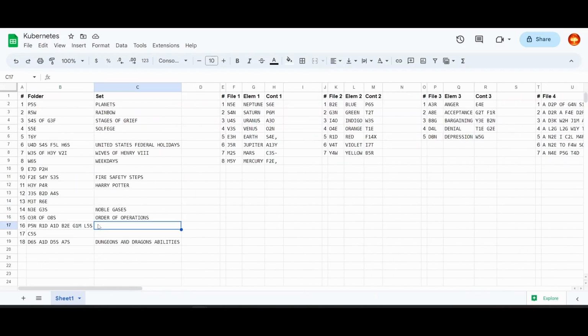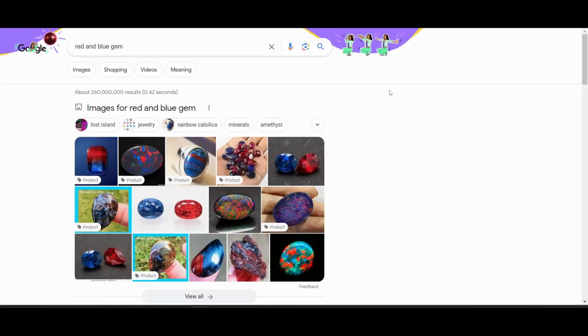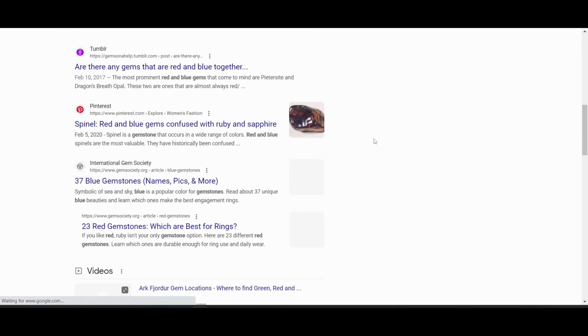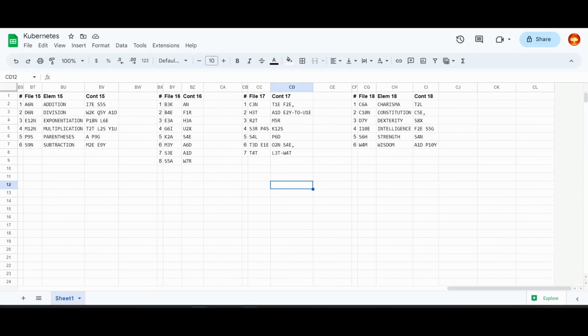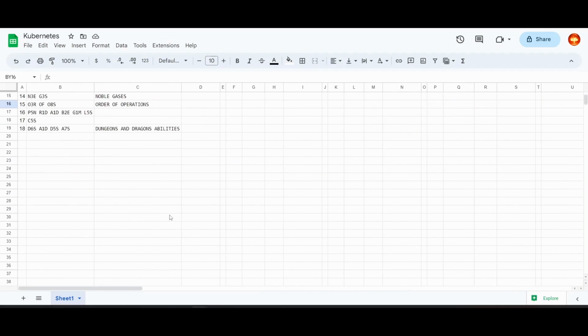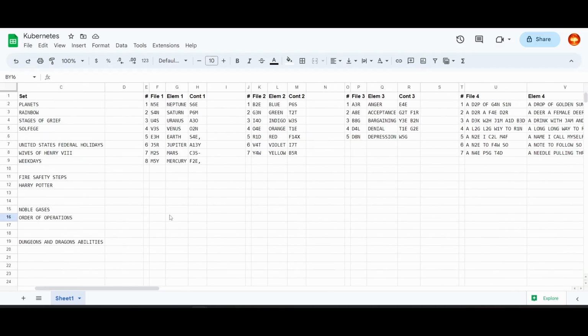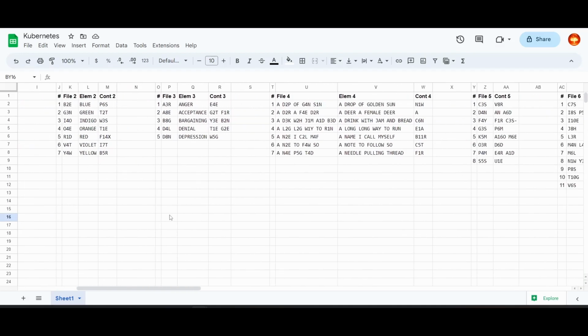I'm not sure about the rest of these. Oh, what if this one? This one's very long. This looks like it says red and blue. Gum or gem? Is this word? Maybe not. Okay, at this point, I might consider using some tools to figure out these last categories. I've got a good amount without any help.